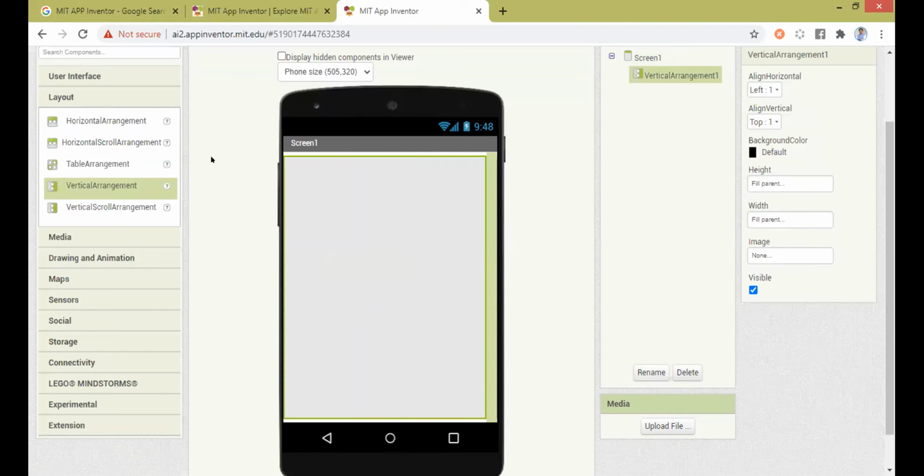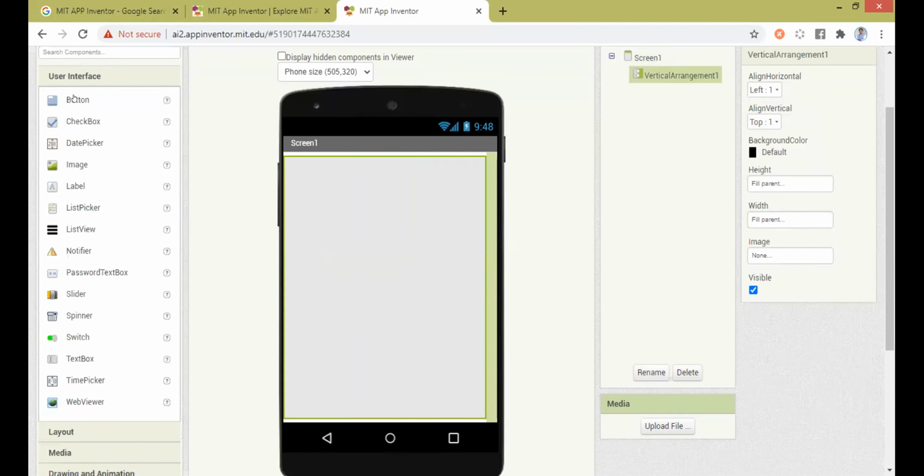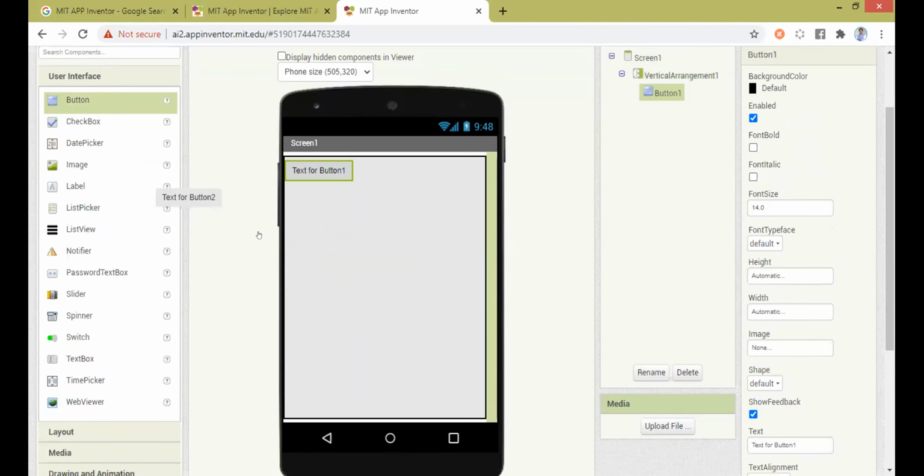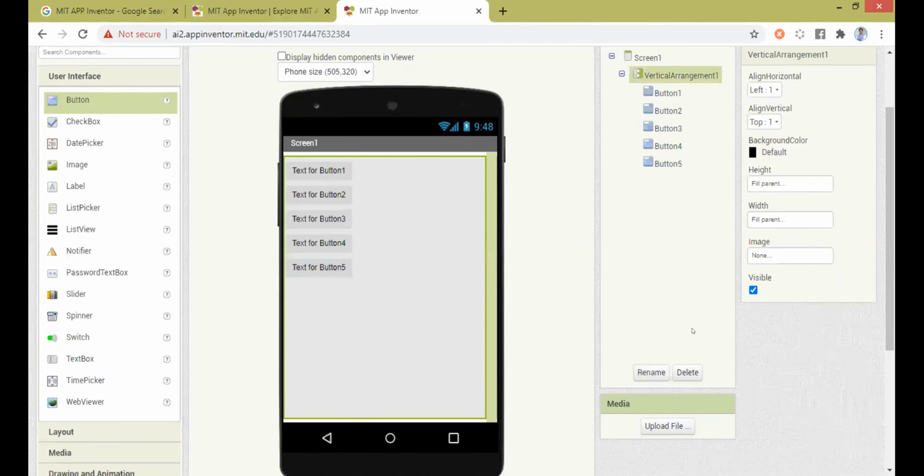If this vertical layout is added, and I start adding buttons inside it, see what is happening. As I keep adding buttons, it adds from top to bottom. Button1 is at the top, then Button2, then Button3, then Button4, and finally Button5. So it adds from top to bottom. This is about vertical arrangement.